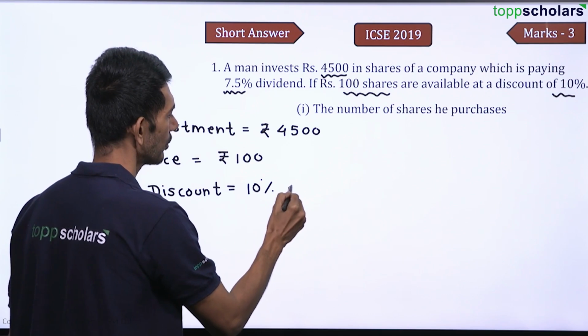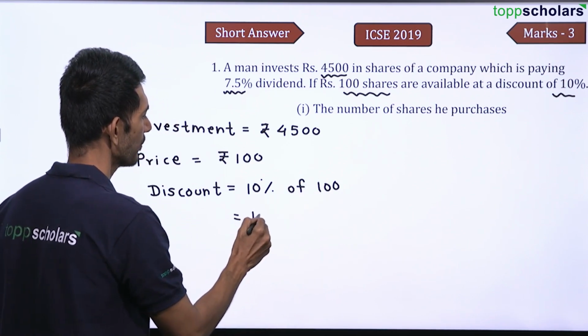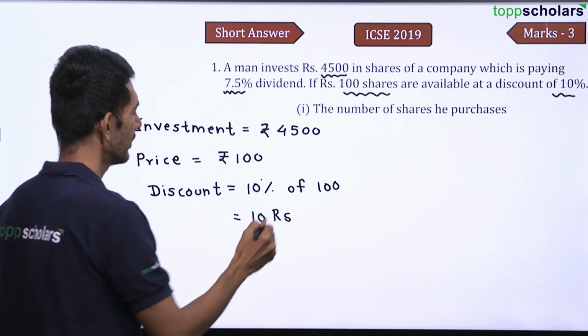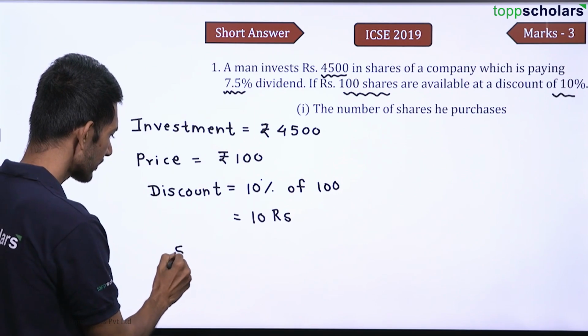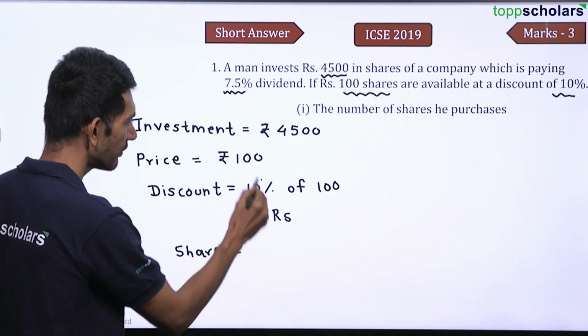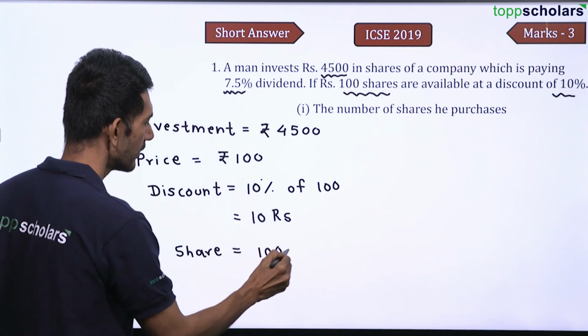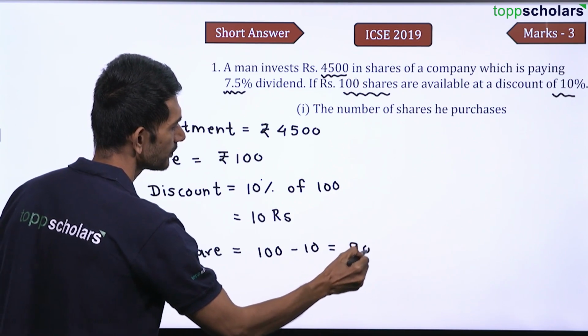That is 10% of 100, that is 10 rupees. So can I say he got the share at the price of 100 minus 10, which is 90 rupees.